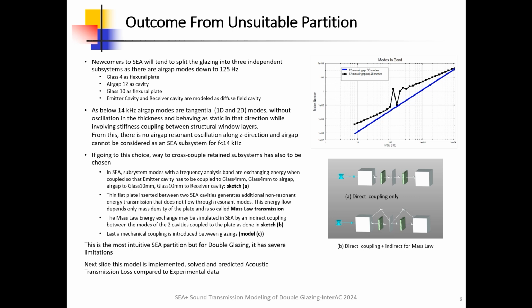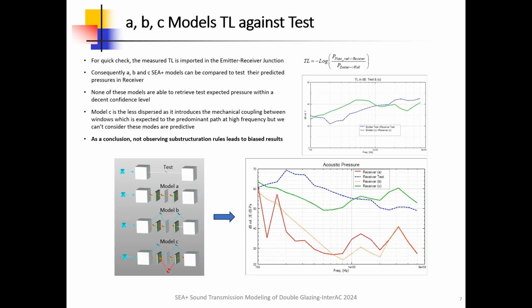Last, a mechanical coupling is introduced between glazings, model C. This is the most intuitive SEA partition, but for double glazing, it has severe limitations. Next slide. This model is implemented, solved, and predicted acoustic transmission loss compared to experimental data.